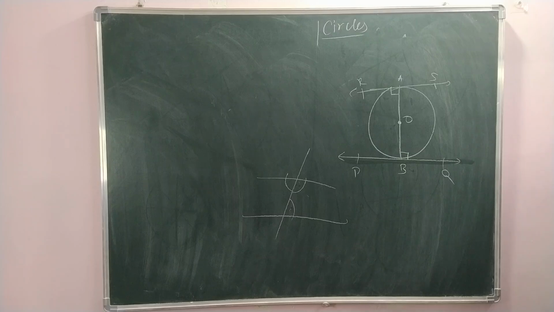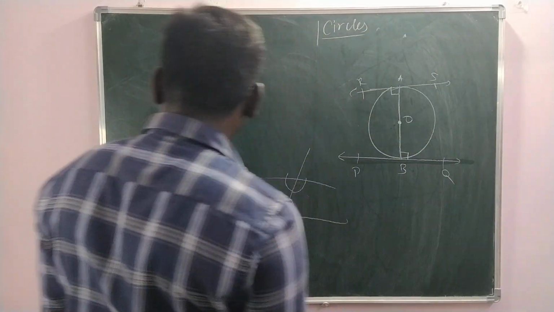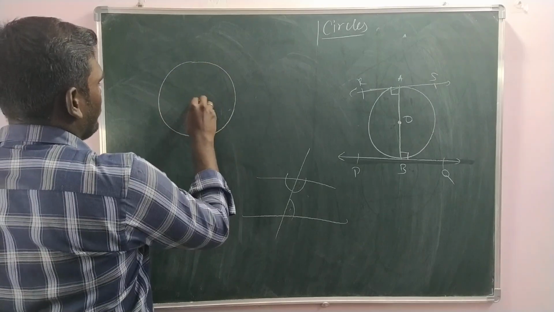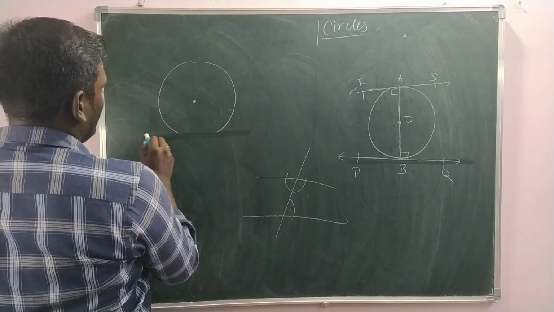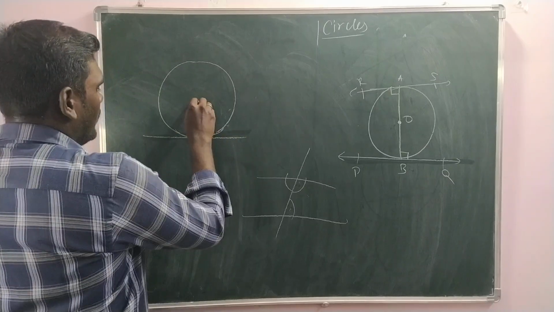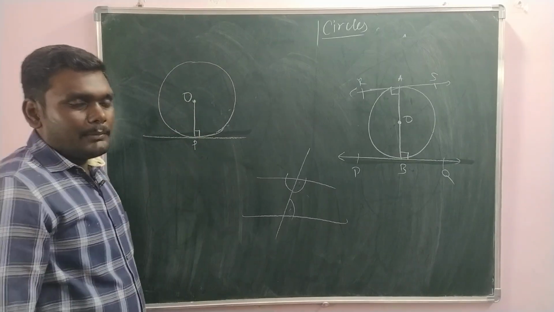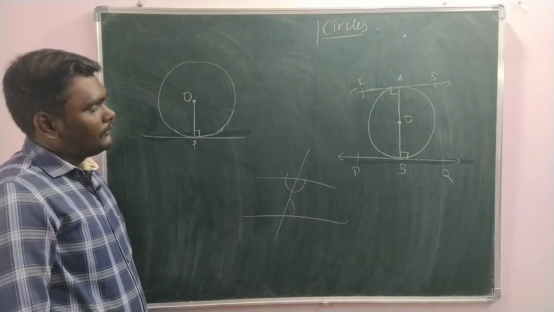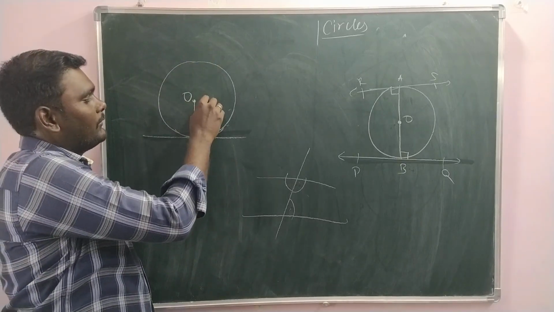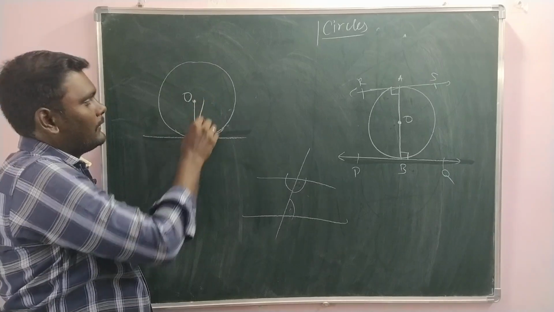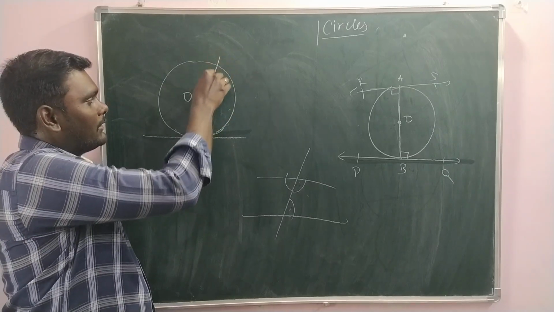And then this question number 5: prove that the perpendicular at the point of contact to the tangent to a circle passes through the center. We are drawing a perpendicular at the point of contact, and we have to prove it passes through the center. So, suppose we are drawing a perpendicular from O dash. It's a perpendicular, it's not about the radius.